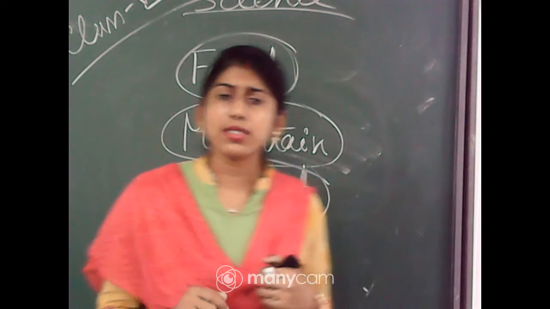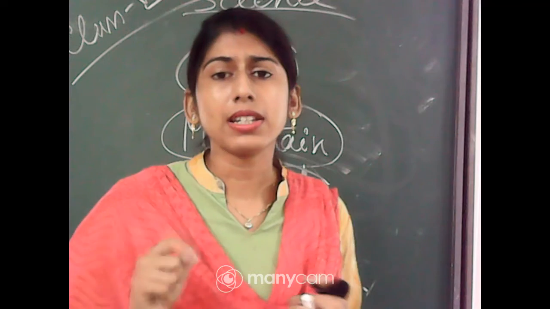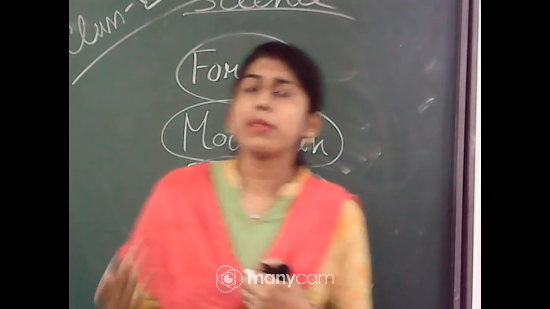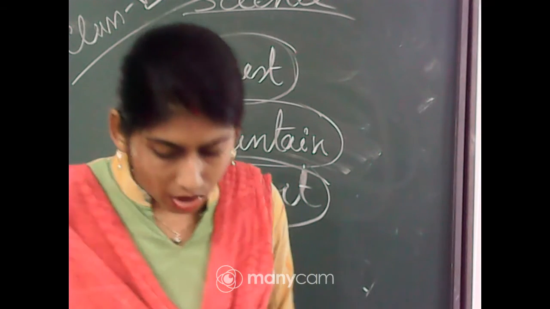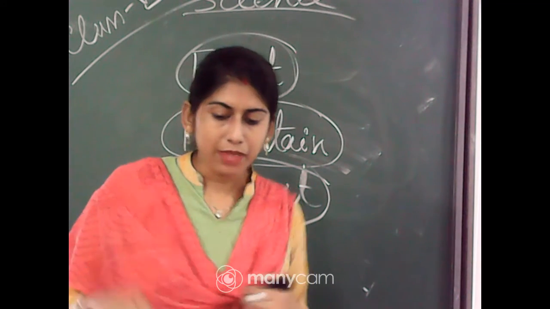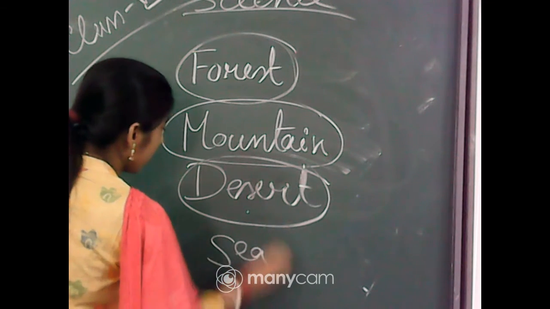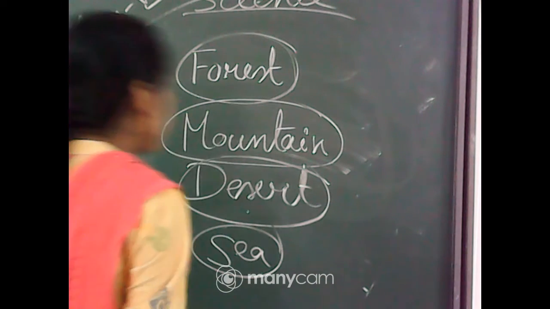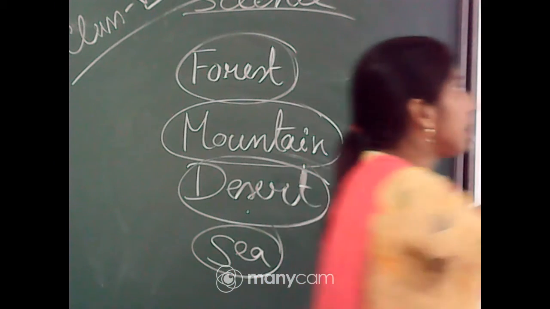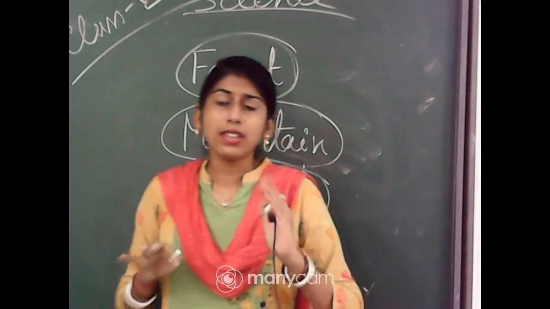Now if I consider the animals in the desert area, the main animal is the camel, and except camel, some snakes and rats can also be found. And now if I consider the sea, what will we get? In the sea there is plenty of water, whereas in the desert area there is less water.